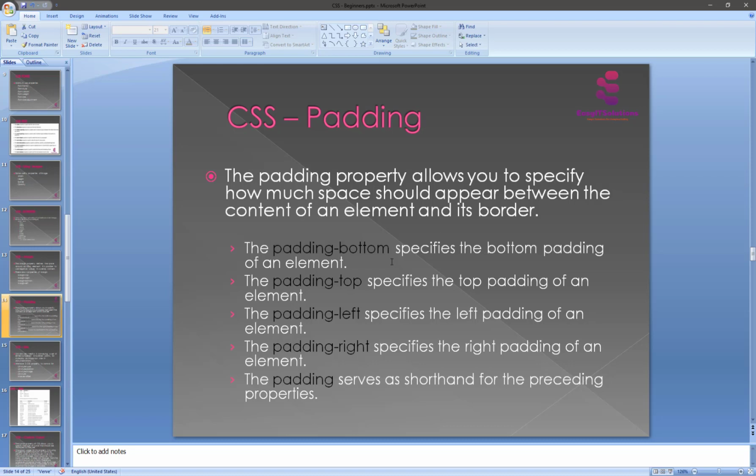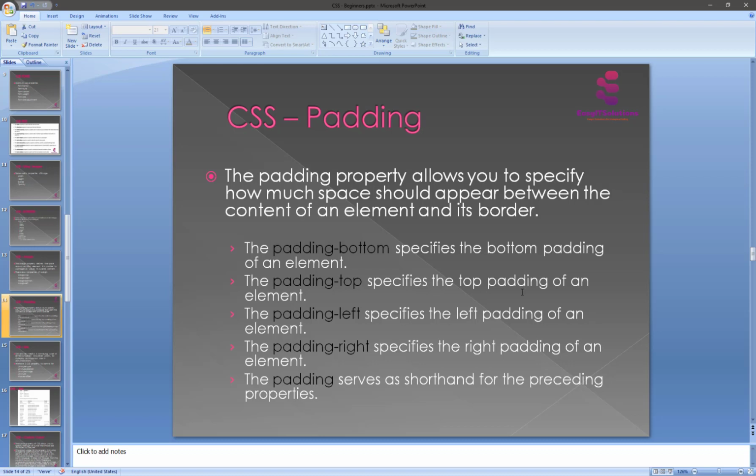Padding is really very important. Padding-bottom specifies the bottom padding of an element, and padding-top specifies the top padding of an element.